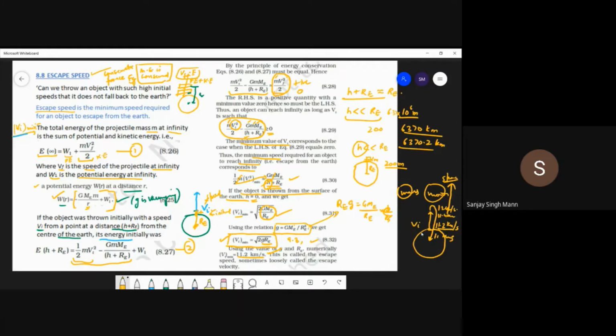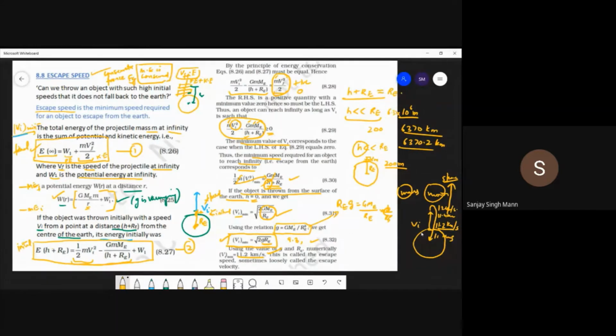This is a very simple derivation. This is the total energy of the body, mechanical energy plus potential energy, at infinity. This is the energy at any point, at the distance where you have launched it. So that's the initial, and that's the final. Just like we do, the initial mechanical energy is equal to the final mechanical energy. Both are the same, isn't it?